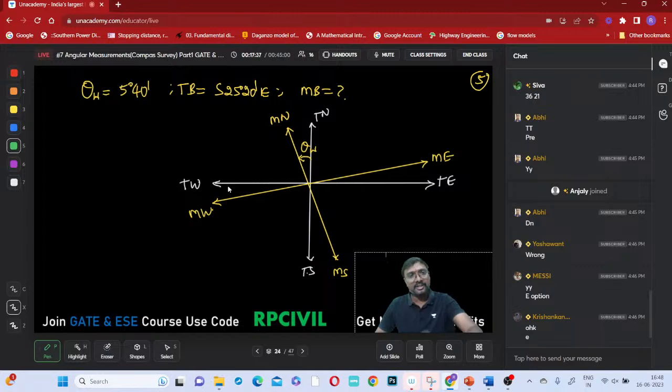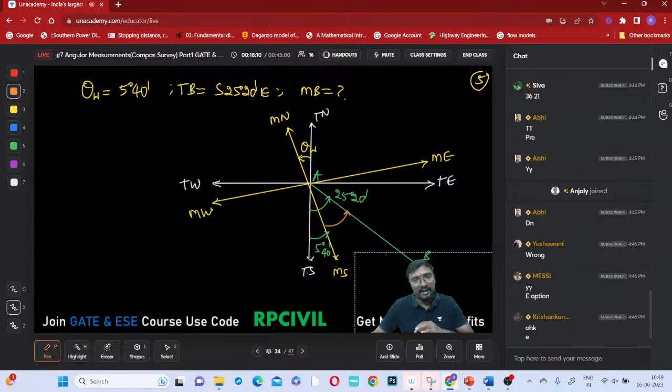What is mentioned in the question? The true bearing is south 25 degrees 20 minutes east. Say this is line AB, just as an example, with a true bearing of 25 degrees 20 minutes and a declination of 5 degrees 40 minutes. We are asked to calculate the magnetic bearing of this line.